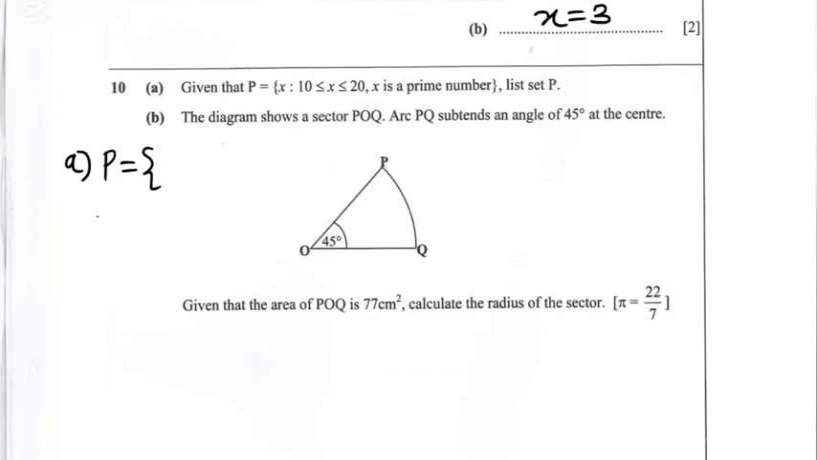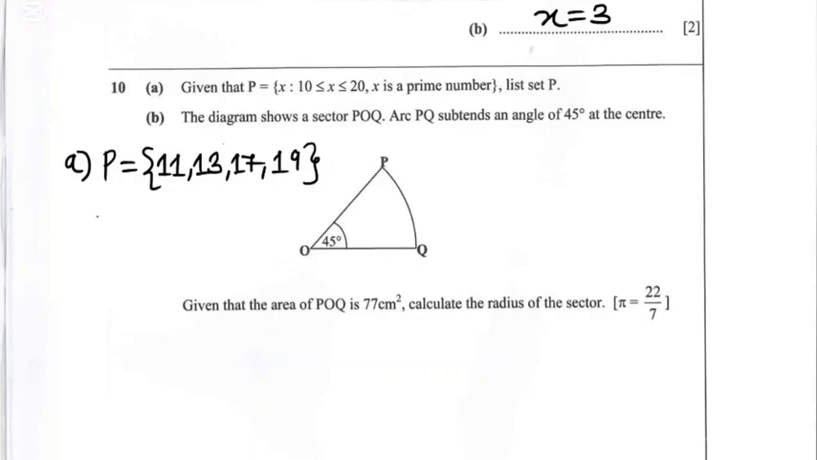So after 10, there's 11. 11 is a prime number. Then followed after this number is 13. Then we also have 17. Then the last one is 19. And this is because we are looking at prime numbers between 10 and 20. So 10 and 20 are not included. So these are numbers that are divisible by 1 and itself.